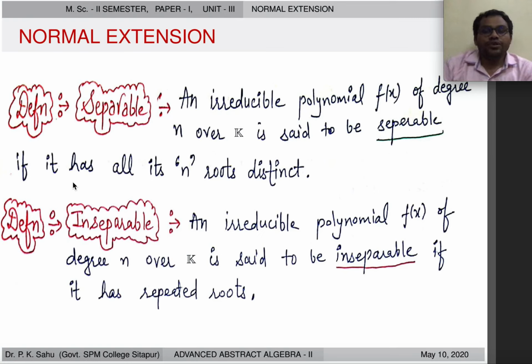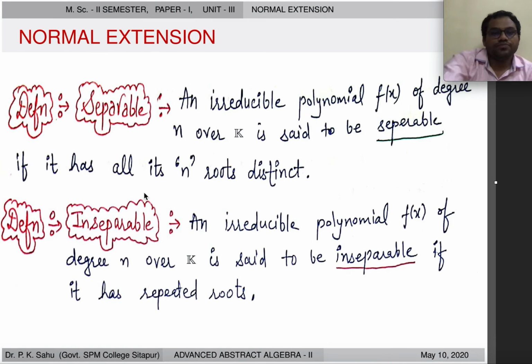Now, you have already studied separable extension in unit 2, but let's revise it. An irreducible polynomial f of x over a field k is said to be separable if all its roots are distinct, means all the roots are different. If the roots are repeated or multiple roots, then it is called inseparable.